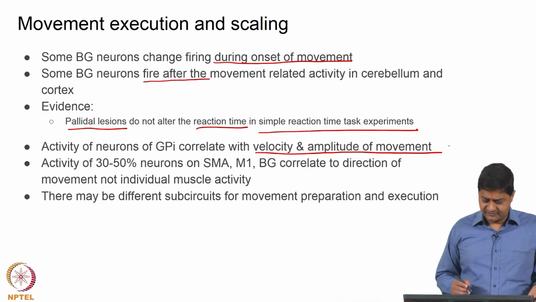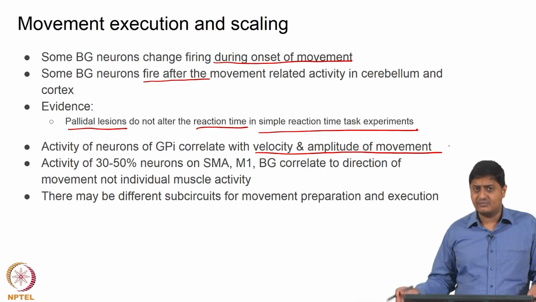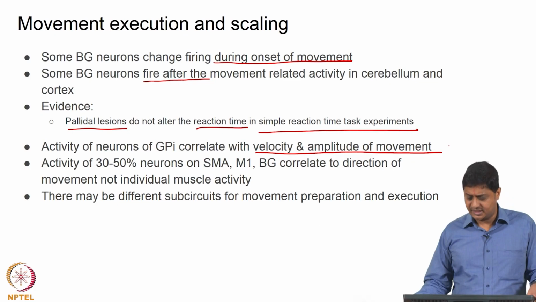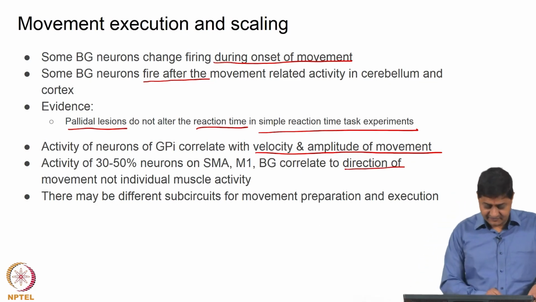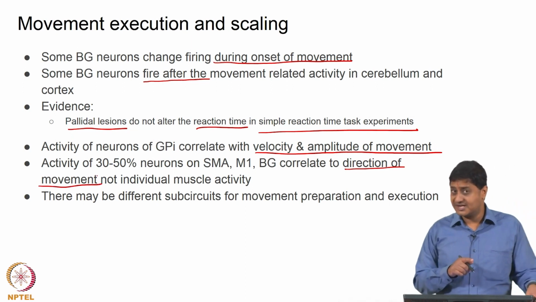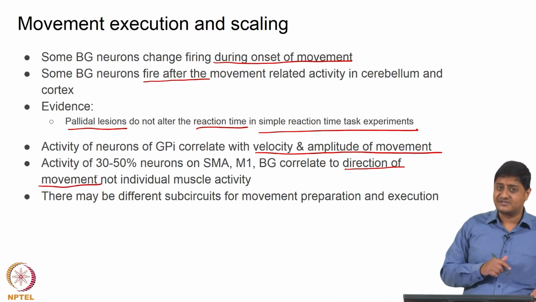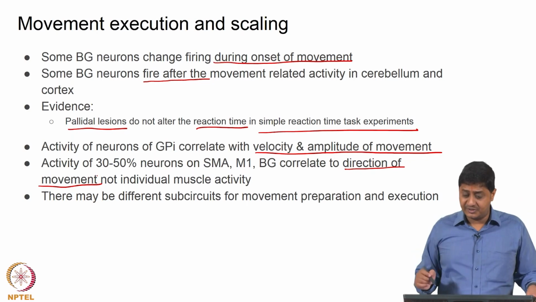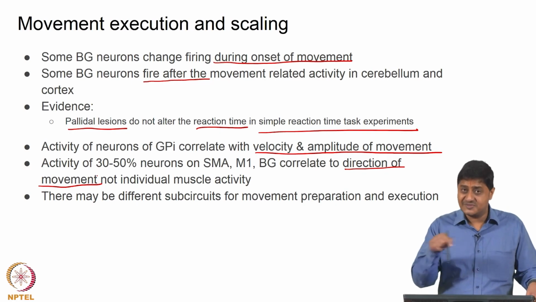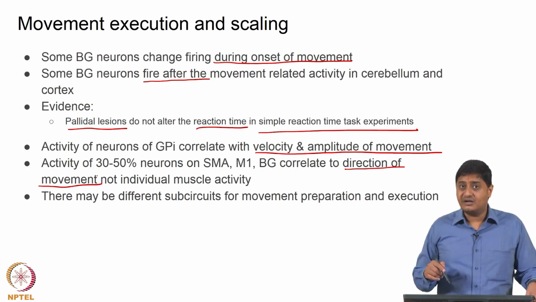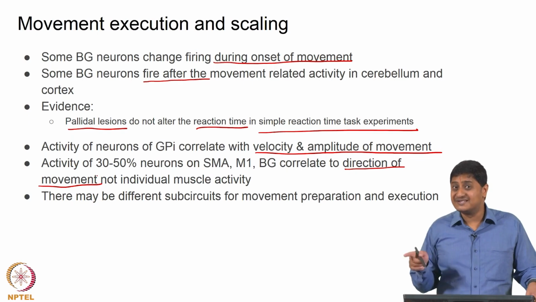Also, about 30 to 50% of the neurons in the supplementary motor area or primary motor cortex and basal ganglia correlate with the direction of the movement, but not with individual muscle activity. This is something that we mentioned in the previous class. So, essentially when there are multiple targets, if I have to move to a particular target, that is encoded in specific neurons, but not which limb is moving or which muscle is moving.